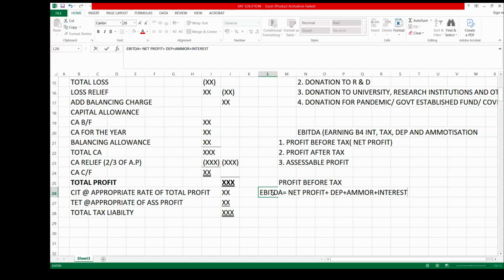That will give you EBITDA where you are given profit before tax. You are going to add the profit given to you plus depreciation plus amortization plus interest.